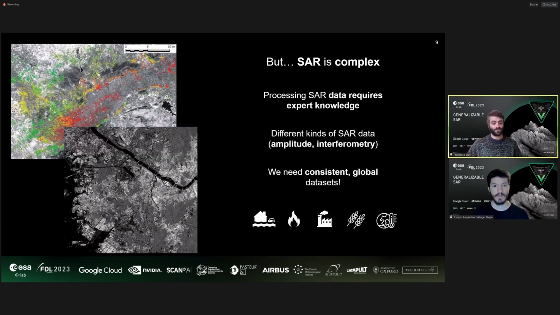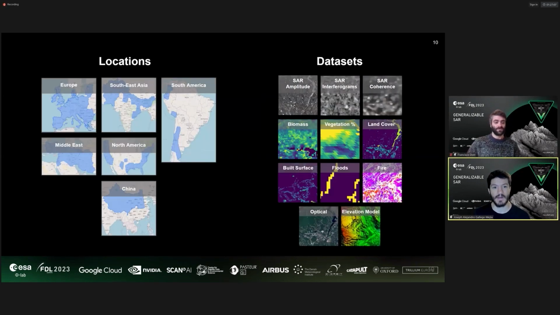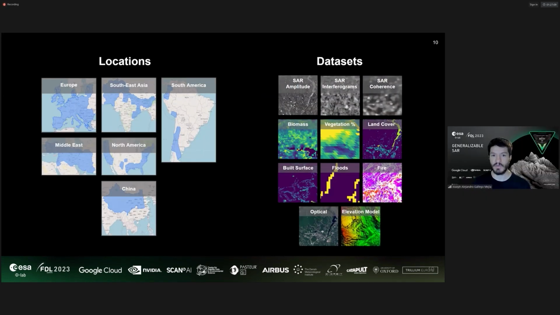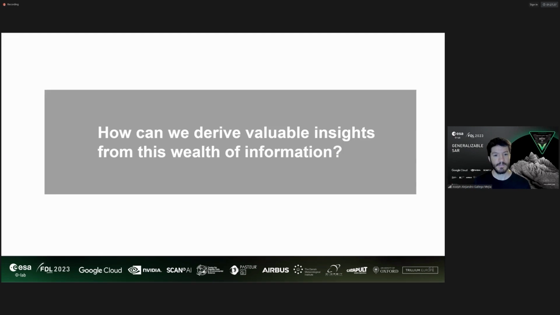Thank you, Fran. Hi, I am Alejandro. As Fran described before, we built machine learning-ready datasets that can be used for a variety of SAR applications. Our data spans 6 locations, covering diverse SAR input data, including SAR amplitude, interferograms, and coherence, and many downstream tasks.